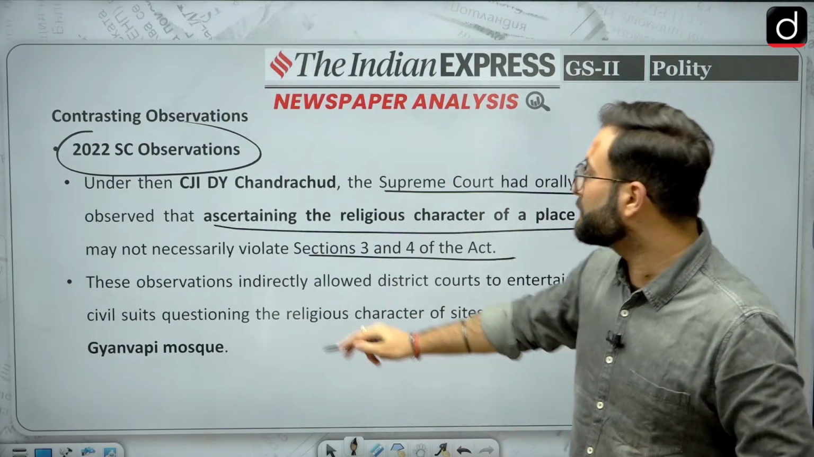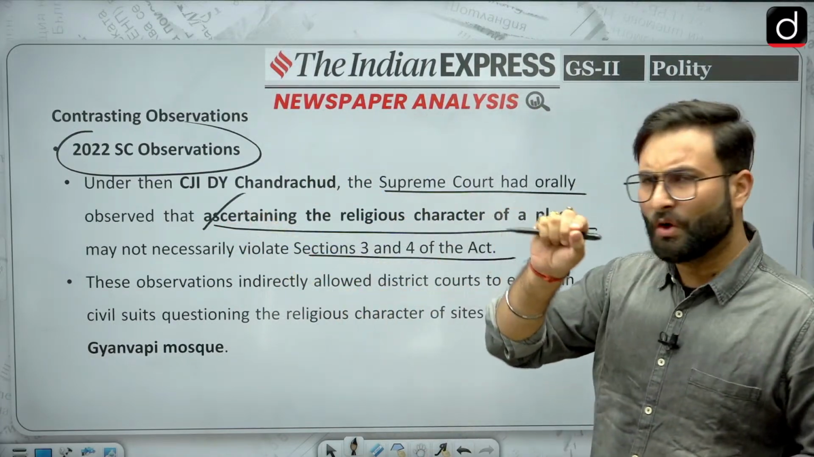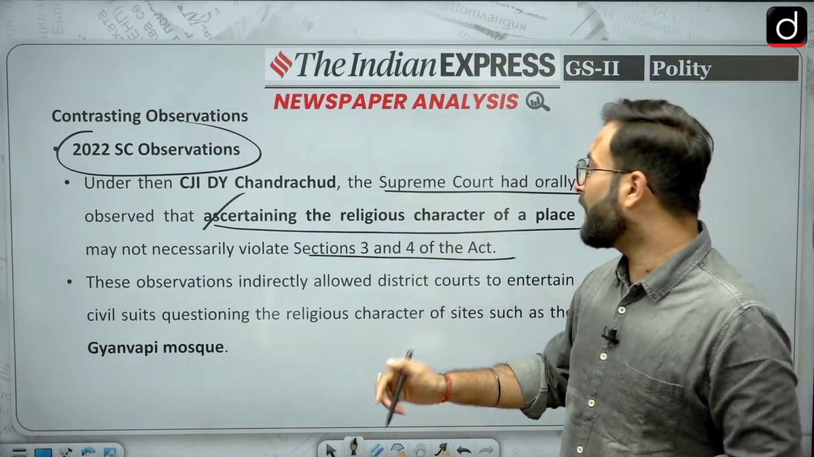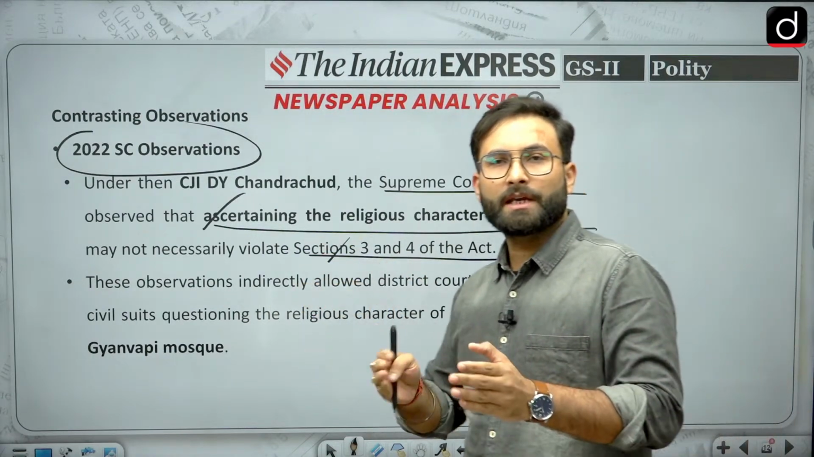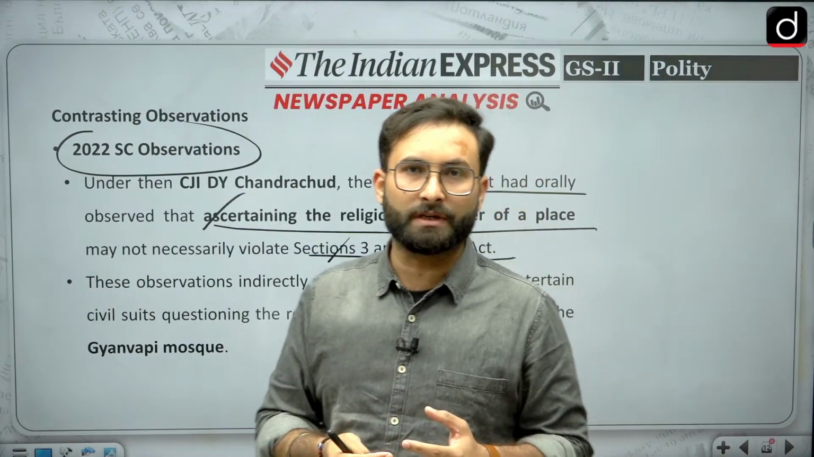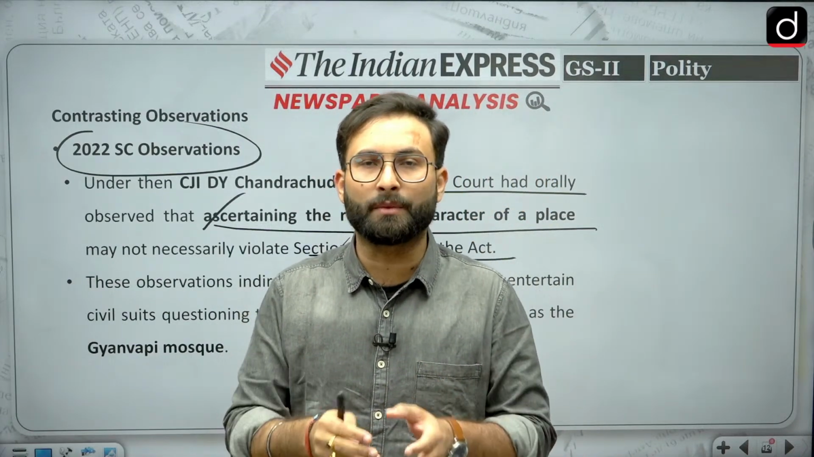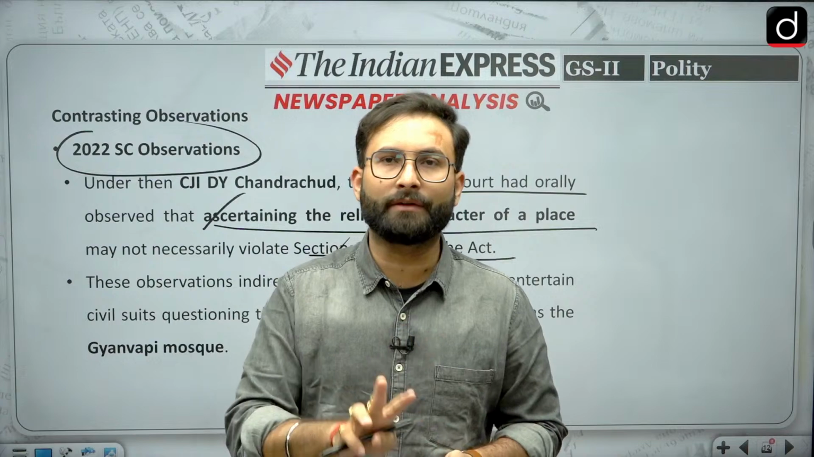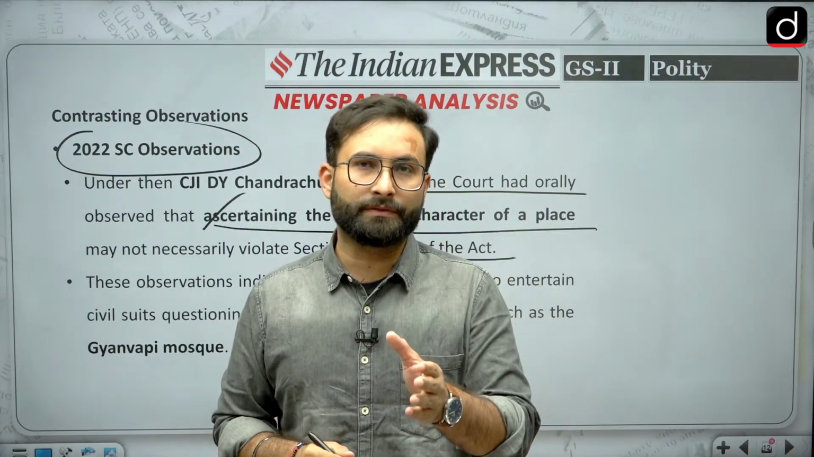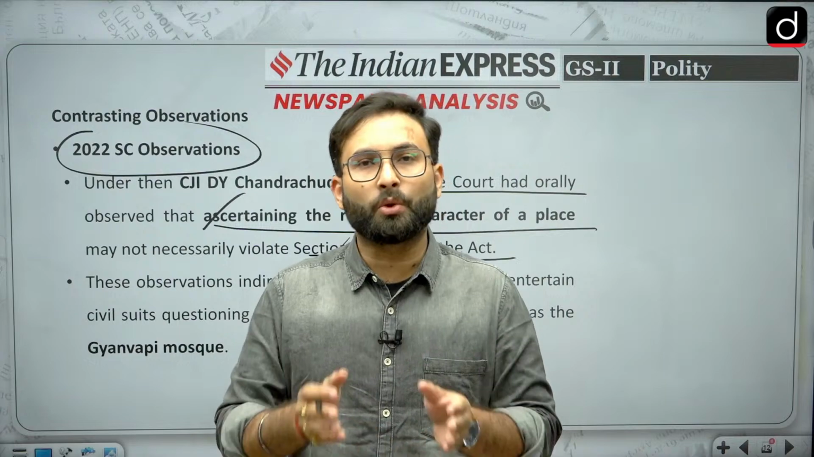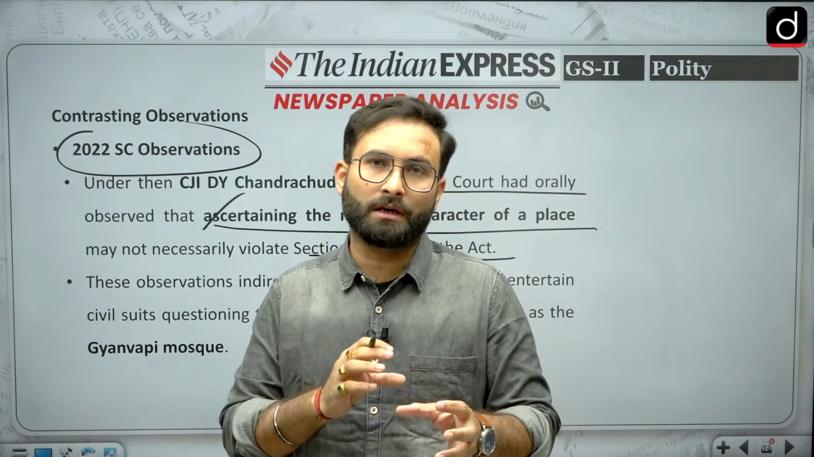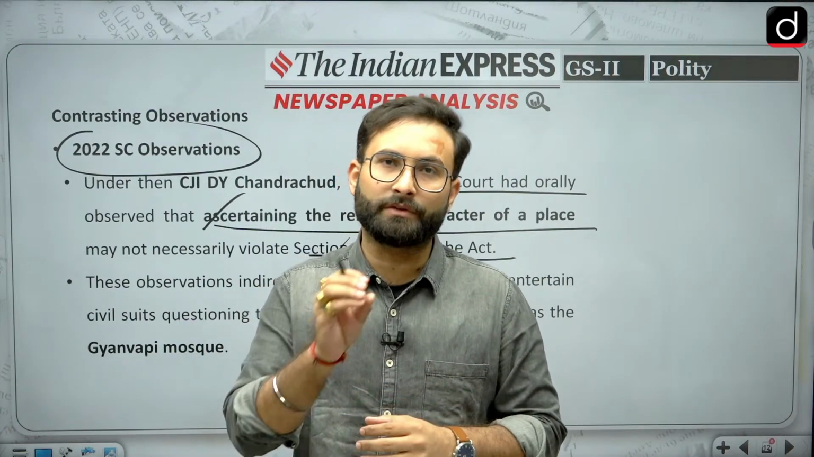He said that ascertaining the religious character of a place of worship is not barred by Sections 3 and 4 of the Act. They are saying basically we cannot convert the status of a place of worship, but we can ascertain it, we can determine it, because a place of worship cannot have two religious characters. Let's say we cannot say that it is both a Hindu site and a Muslim site. So they are saying that we cannot convert the status, but we can determine it.